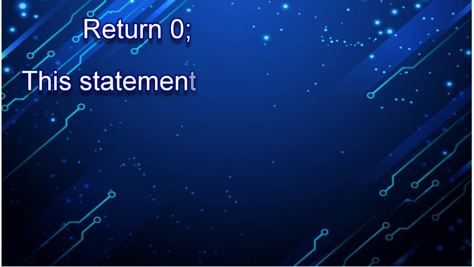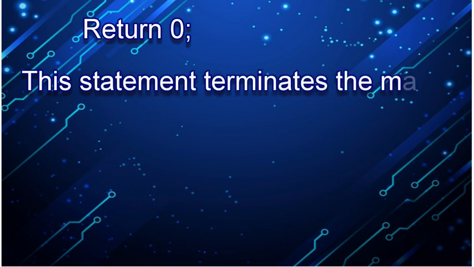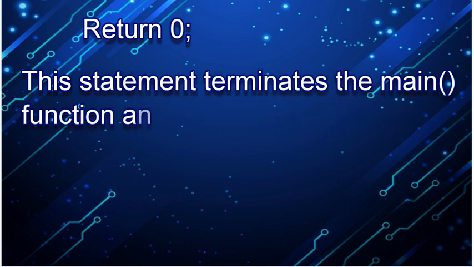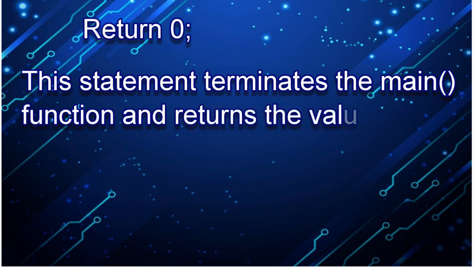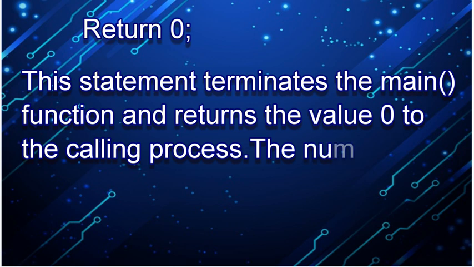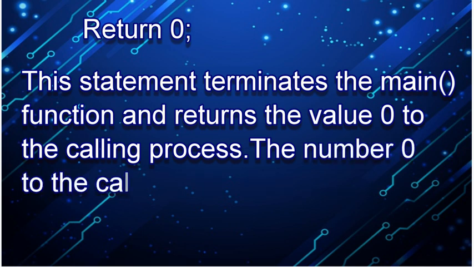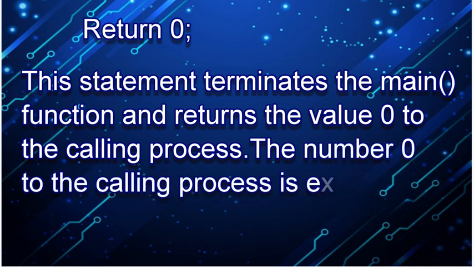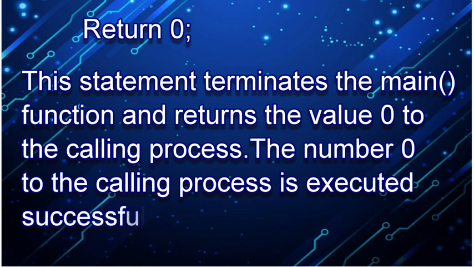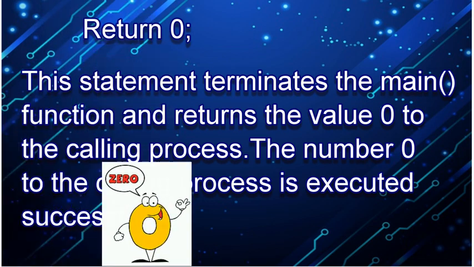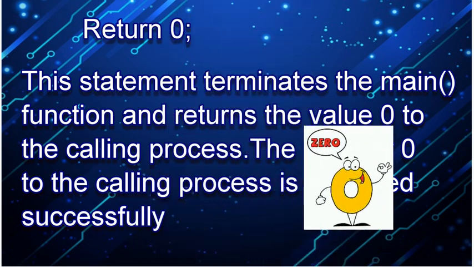A statement that comes to our mind is: what is return 0? Whenever I want the statement to terminate the main function, as we have used a main function over there, and we want it to be terminated and return some value, in that case we use the return 0 statement. It terminates the main function and returns the value 0 to the calling process.